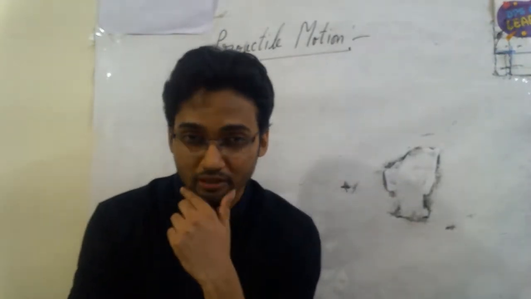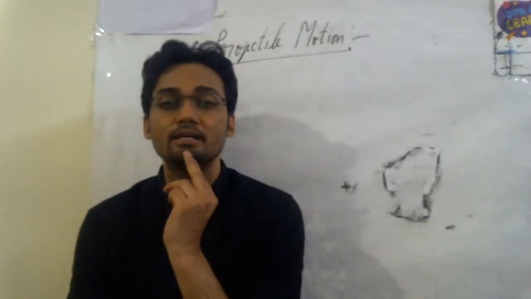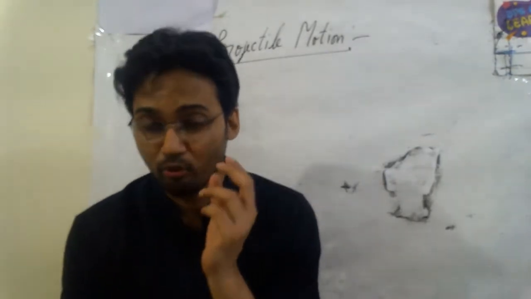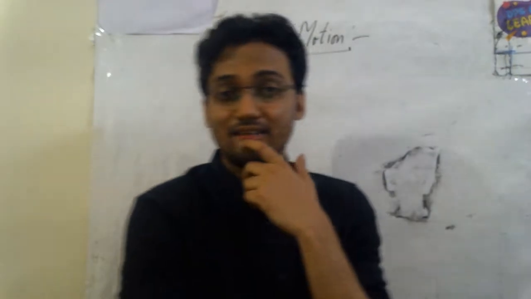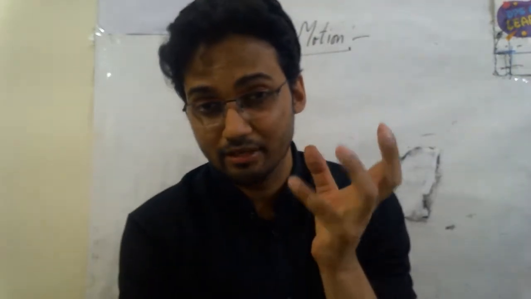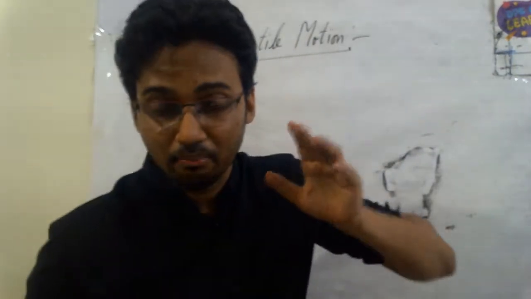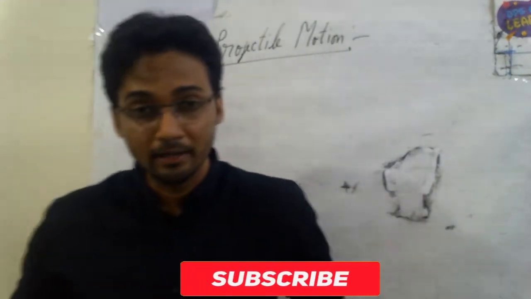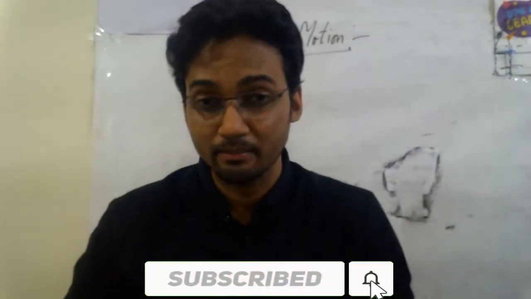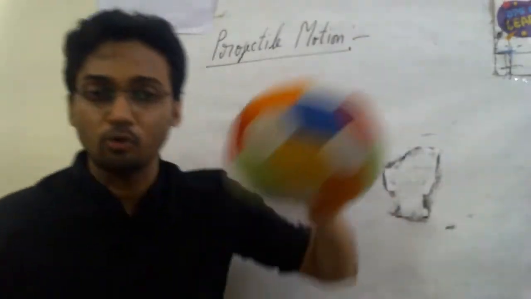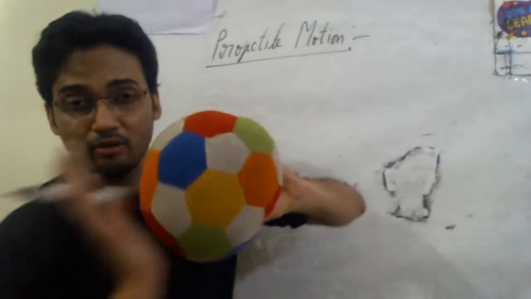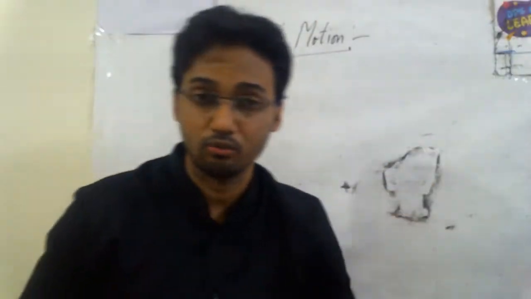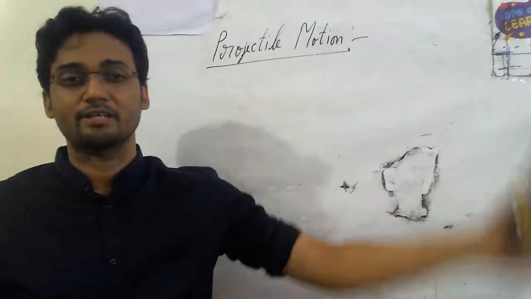What can be those important features in projectile motion? In a projectile motion, you have an important feature like the trajectory of the motion, an equation of the trajectory. Trajectory means the path which it follows. And then we'll learn the maximum time for which the object goes in the air, when it is given a velocity, how it goes and then comes down, what is the maximum time of its projection.